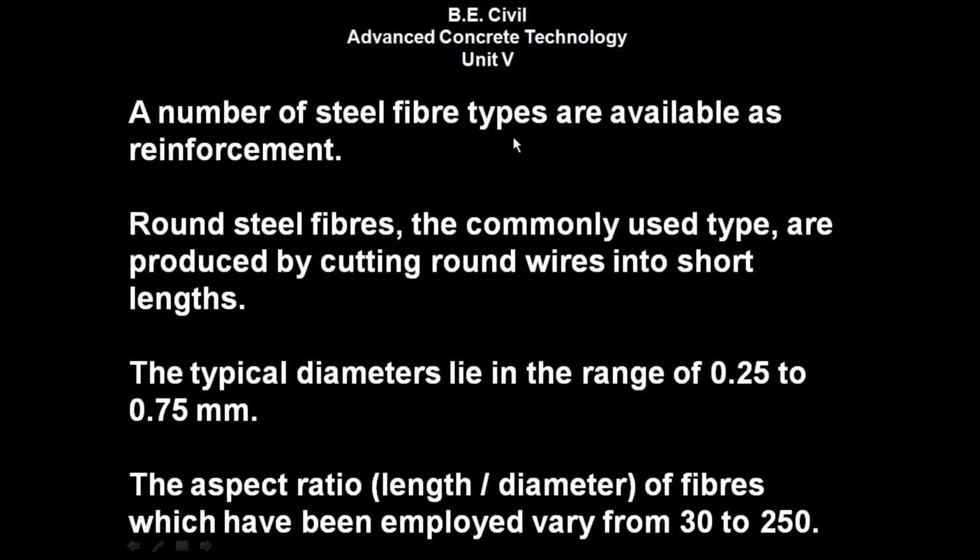A number of steel fiber types are available as reinforcement. Round steel fibers, the commonly used type, are produced by cutting round wires into short lengths. The typical diameters lie in the range of 0.25 mm to 0.75 mm. The aspect ratio, that is the length to diameter ratio of the fibers which have been employed, varies from 30